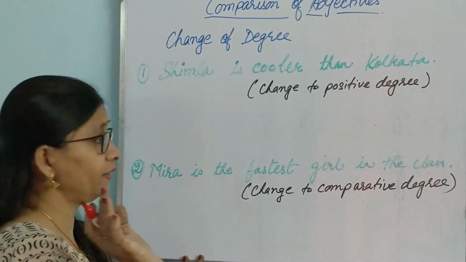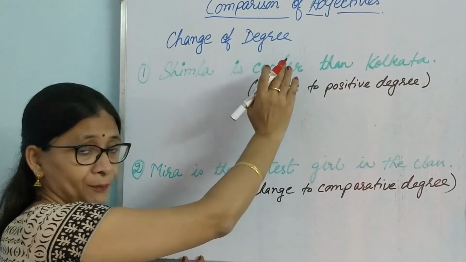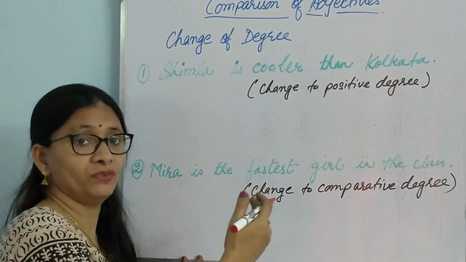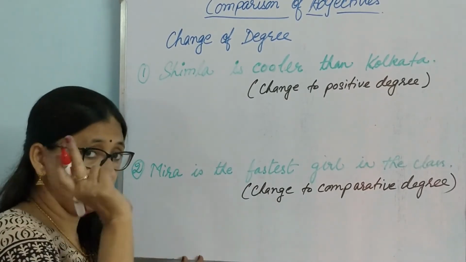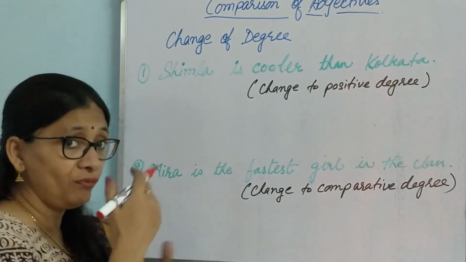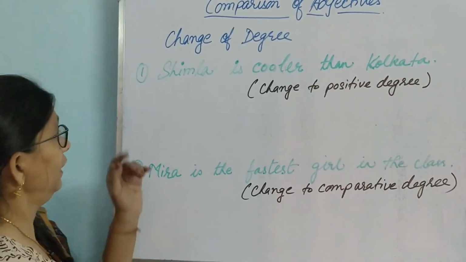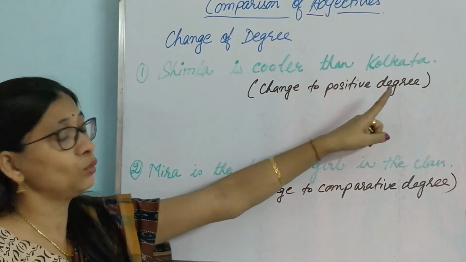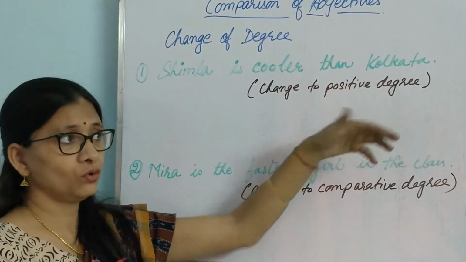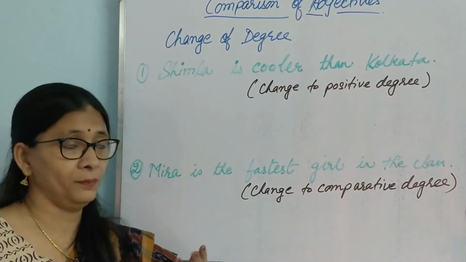Now let us see what they want. Change to positive degree. That means cooler, we have to use the positive form of this word. So positive form will be cool. Okay, so we have to keep cool in mind, positive, and now we have to reconstruct the sentence, keeping the mood intact. Mood means meaning intact. Shimla is cooler than Kolkata. Okay, so cool, how shall we change this sentence using cool?